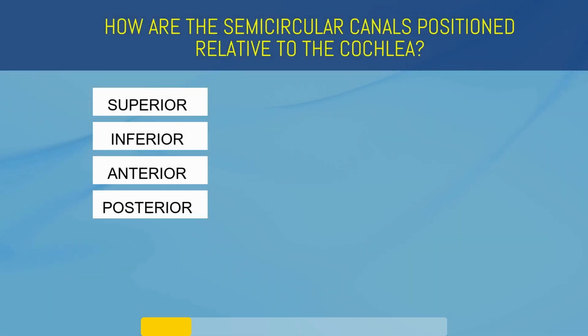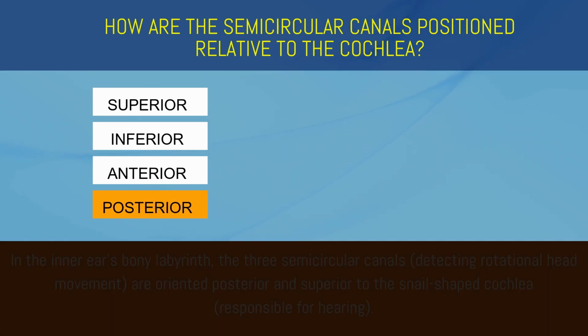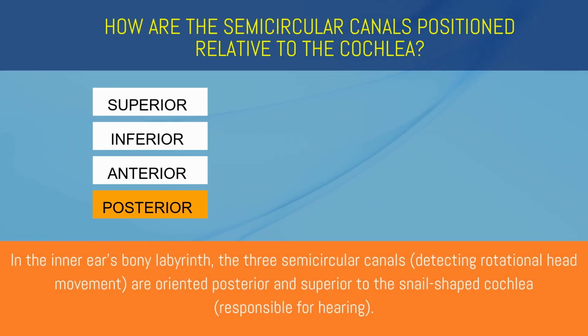How are the semicircular canals positioned relative to the cochlea? Superior, inferior, anterior, or posterior? Posterior. In the inner ear's bony labyrinth, the three semicircular canals are oriented posterior and superior to the snail-shaped cochlea.